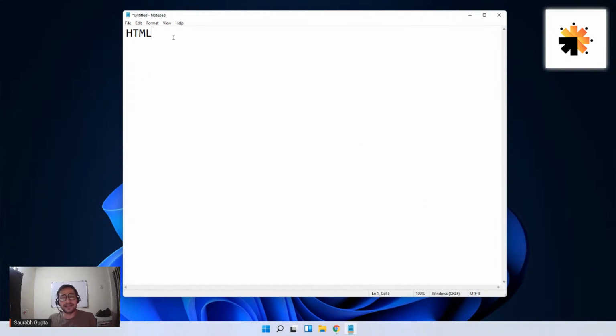Okay, so let's do the first thing. What is the full form? So HTML simply stands for, okay, let me just put a hyphen in between, something called as hypertext markup language. Okay. Now let's try to understand it from the basics. First thing, it's a language. That means it is something in which we can read and write. Simple. So we can simply ignore this word language.